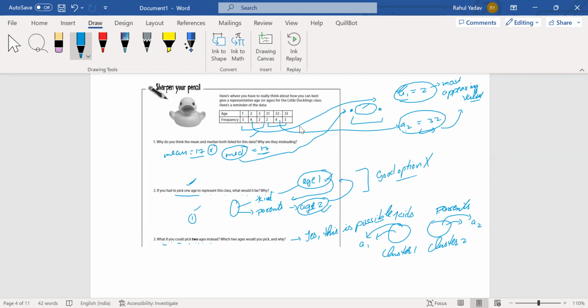Now this arrives at the concept of mode. This is the concept of mode, and we will continue with this concept of mode in our upcoming lecture. So in this particular video, we studied median. We understood the meaning of median, how we can calculate the median, how these things can be combined, and where this median fails to give us appropriate results. I hope you got the concept of median, and we will continue with mode in our upcoming lecture. Thank you.